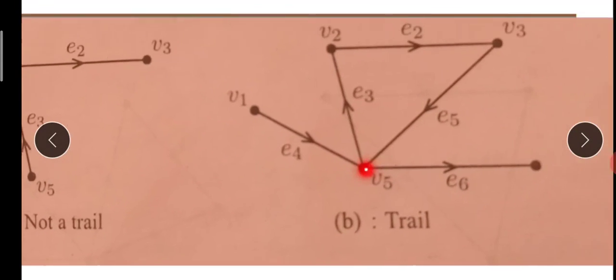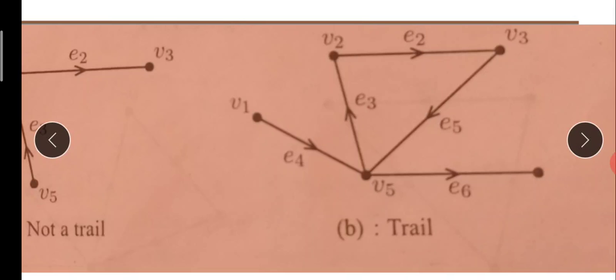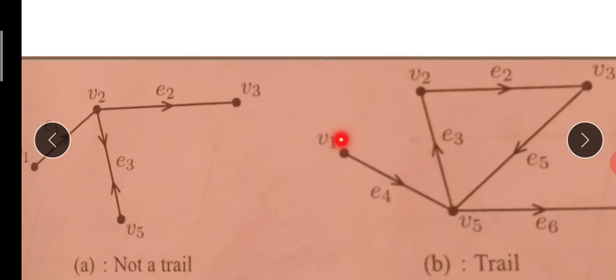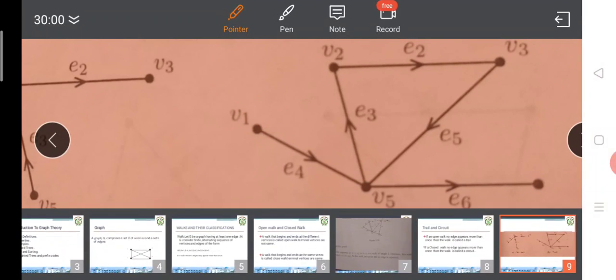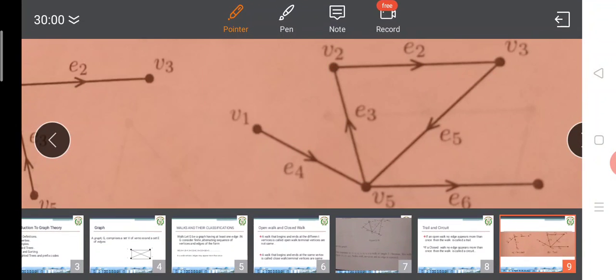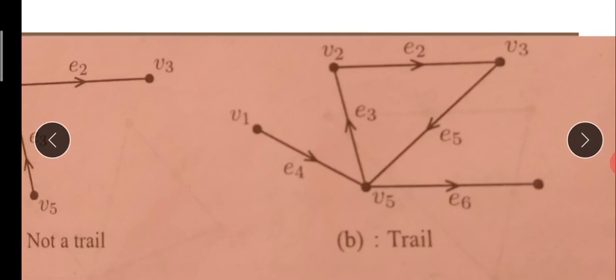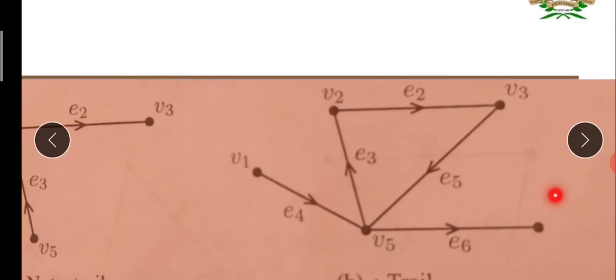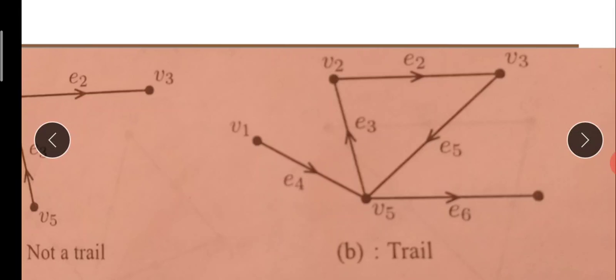If you observe this, I am traveling V1 to V5, V5 to V2, V2 to V3, V3 to V5, V5 to E6. So it is a trail because it's an open walk, starts from here, ends here, where no edge is repeated twice. Observe this carefully.